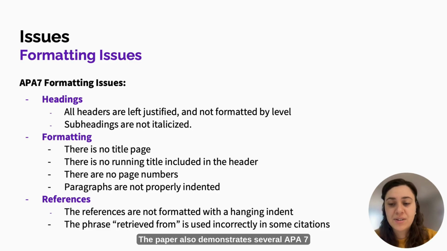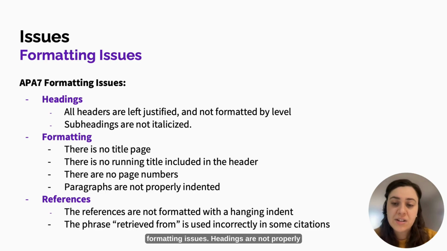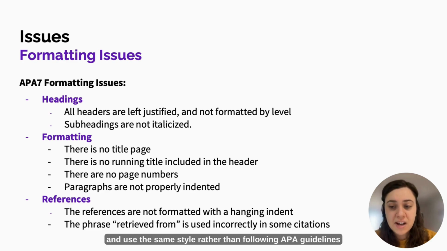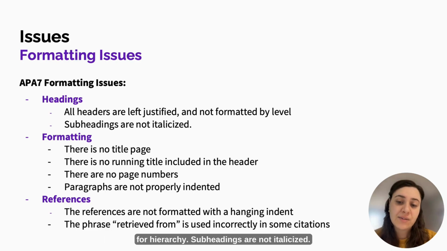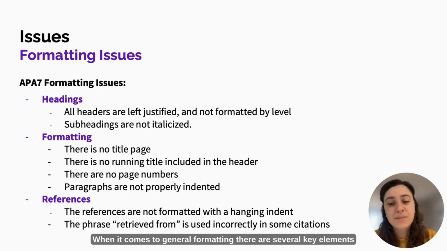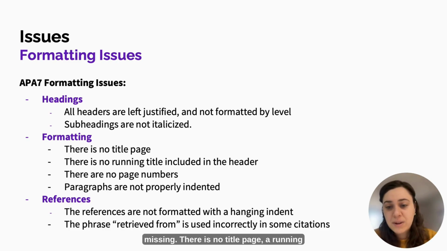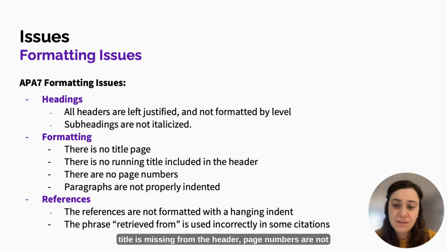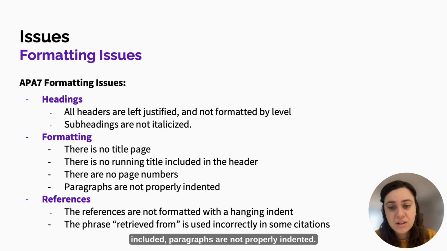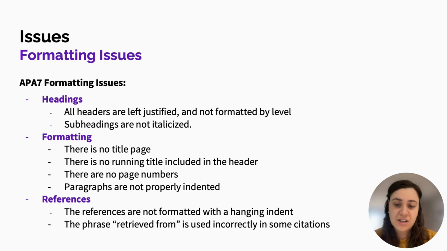The paper also demonstrates several APA 7 formatting issues. Headings are not properly formatted by level. All headers are left justified and use the same style rather than following APA guidelines for hierarchy. Subheadings are not italicized. When it comes to general formatting, there are several key elements missing. There's no title page, a running title is missing from the header, page numbers are not included, and paragraphs are not properly indented. There are also multiple issues in the references section.